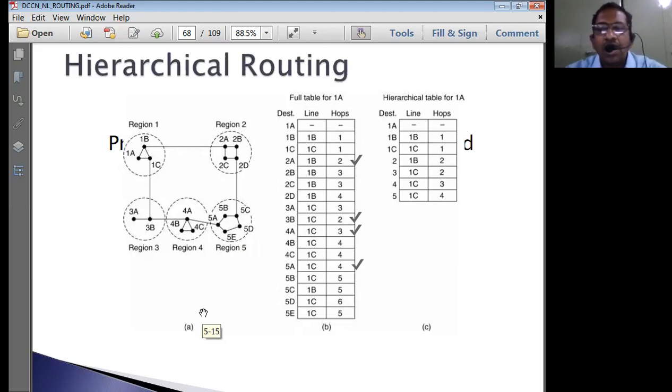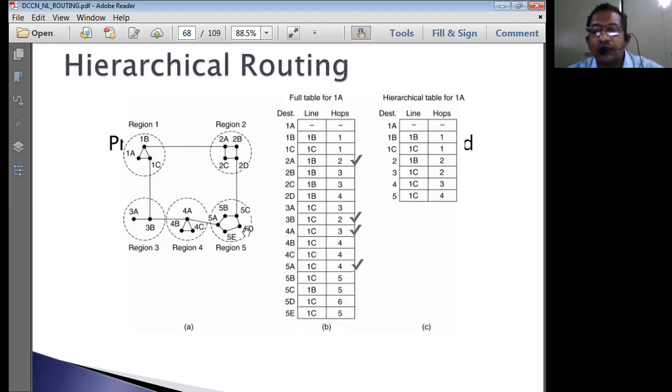Now, whenever a router in a region gets added, then the router which is known as the centralized router in the region has to be reconfigured.